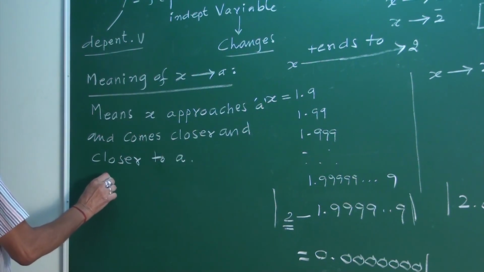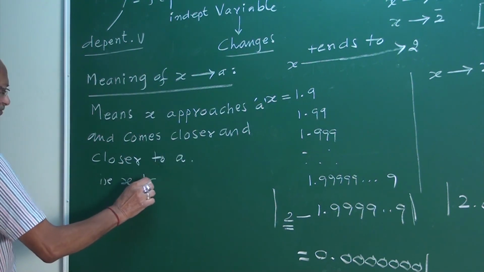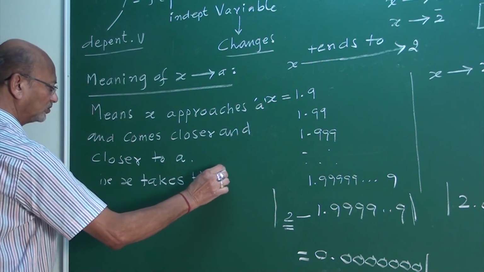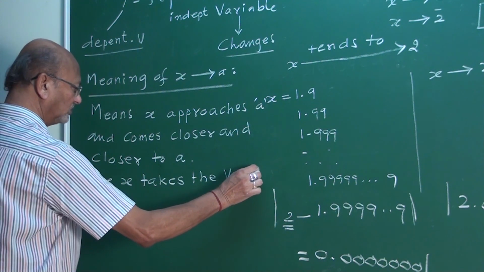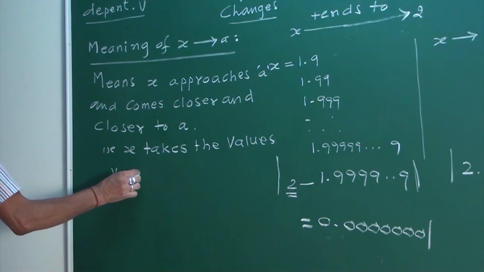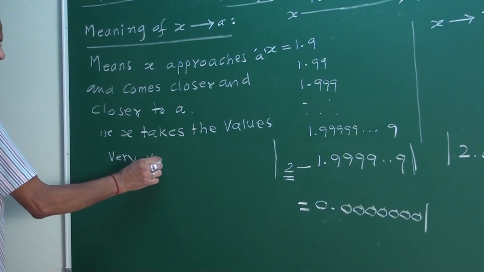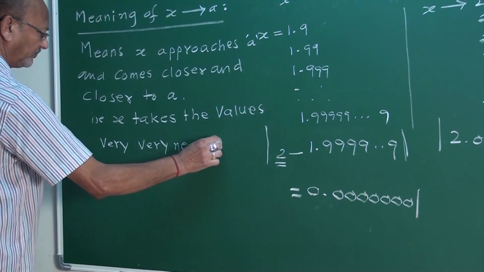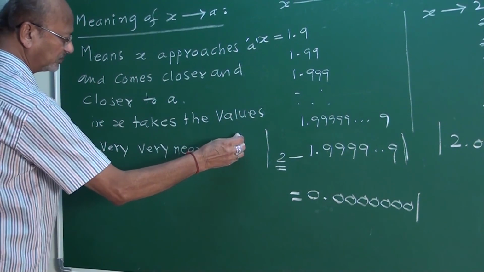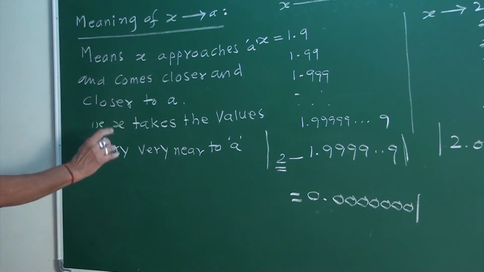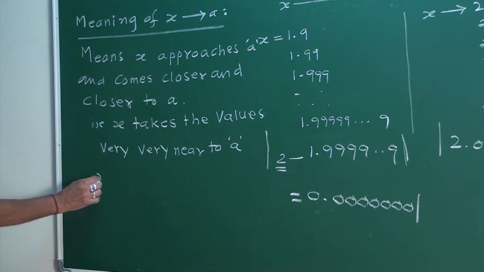That is, x takes the values very, very near to a. Yes, ma'am. I've explained much about it by taking 2. Okay.